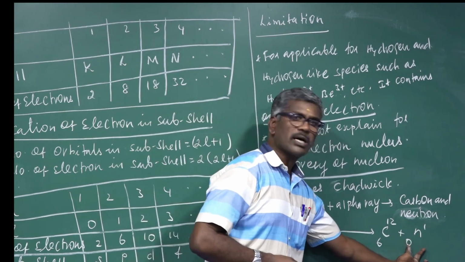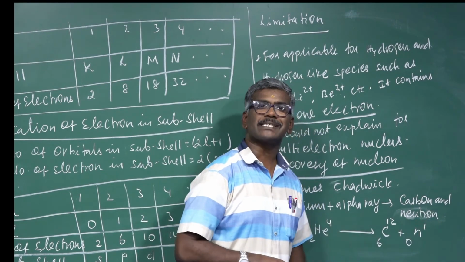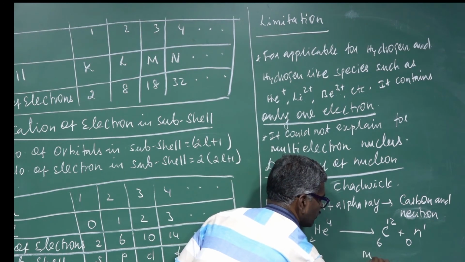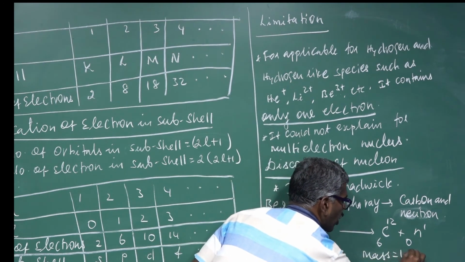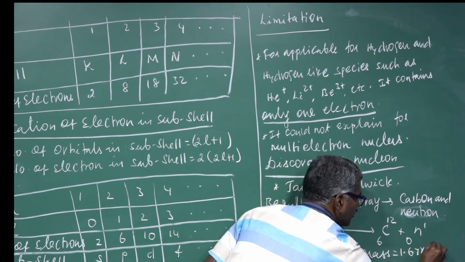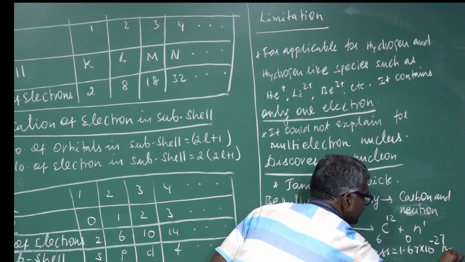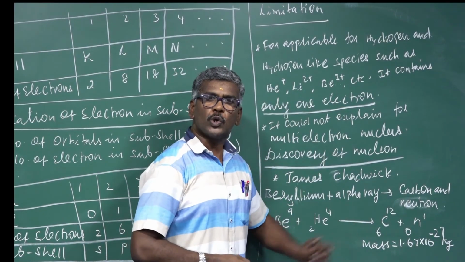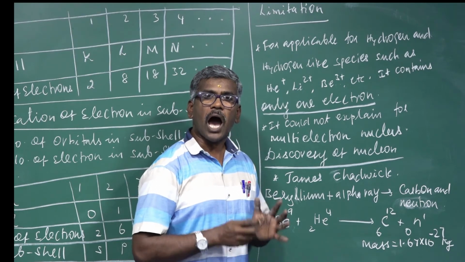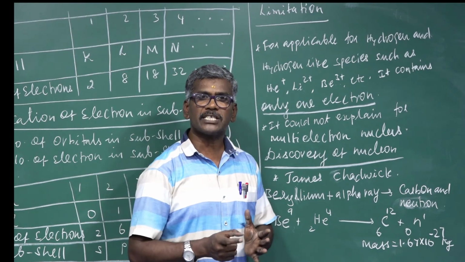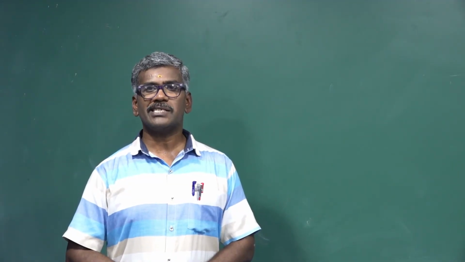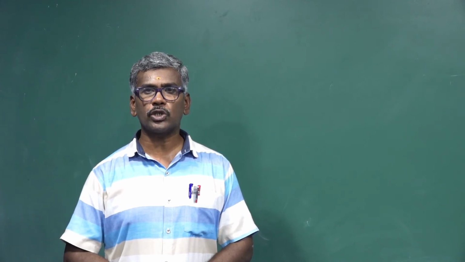This is the neutron. It is a neutral particle. Its mass is 1.67 into 10 power minus 27 kg. It is a neutral particle present in all atoms except hydrogen's proton. Discovery of neutron by James Chadwick: this was obtained when beryllium nuclei were bombarded with alpha rays and formed carbon and a neutron.